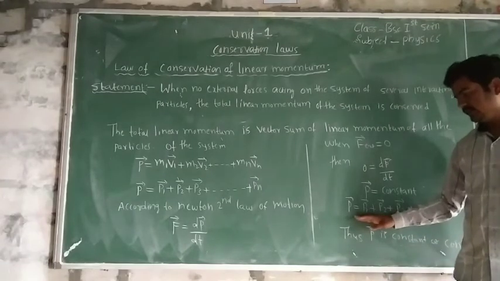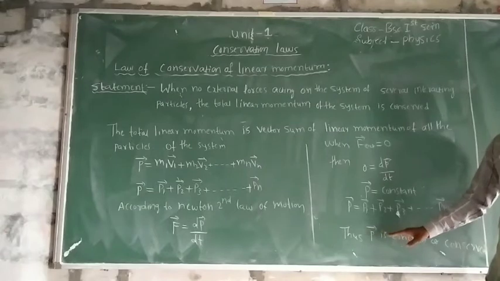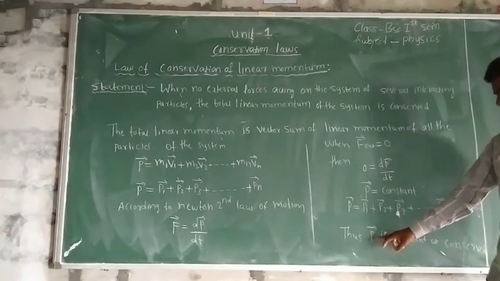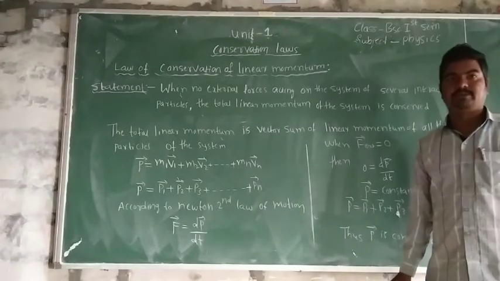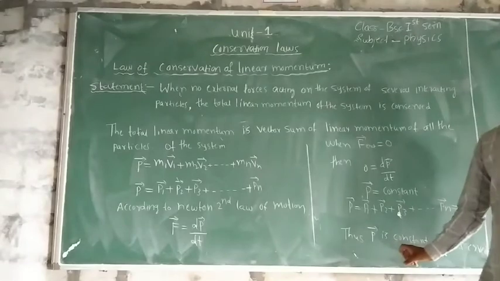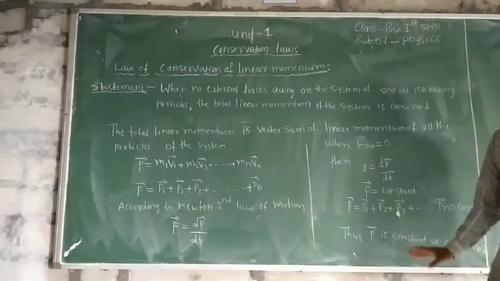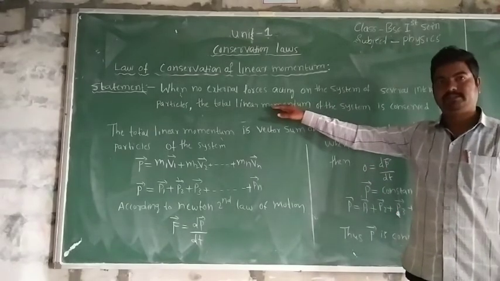It means that when no external forces act on a system of several interacting particles, the total linear momentum p bar is conserved. This is the statement and proof of the law of conservation of linear momentum, and in the syllabus we have only the statement.